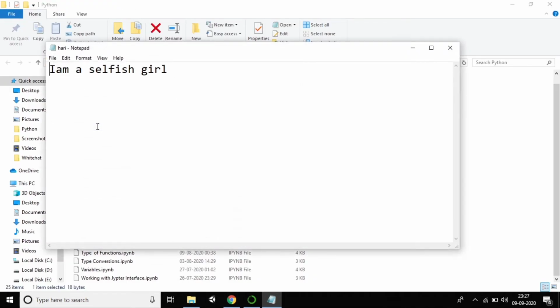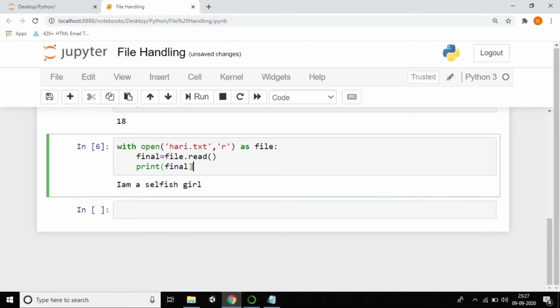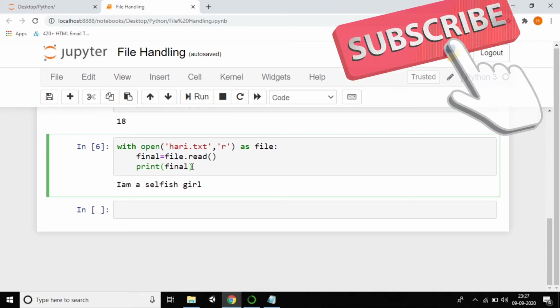Okay, it was overwritten. So that means what you had written before is now overwritten. Yes, it's a drawback, right? So of course it is a drawback. So instead of that you can write by using append.